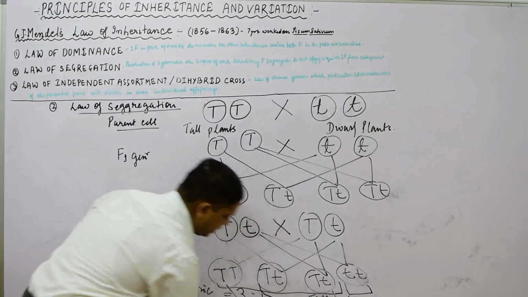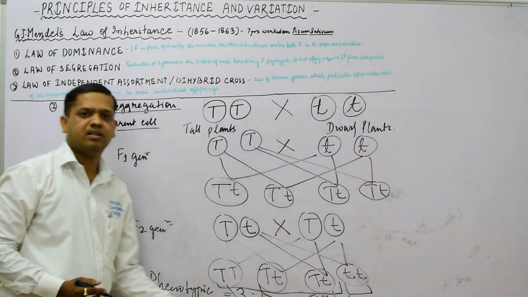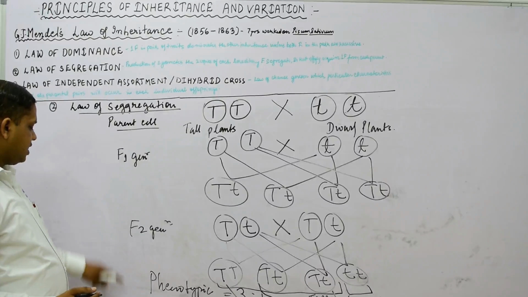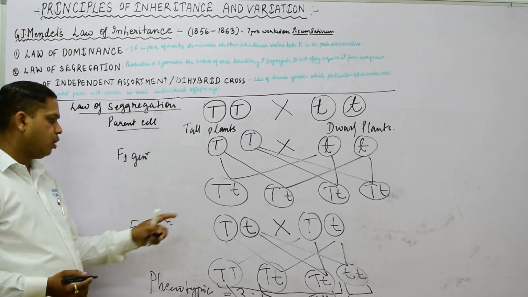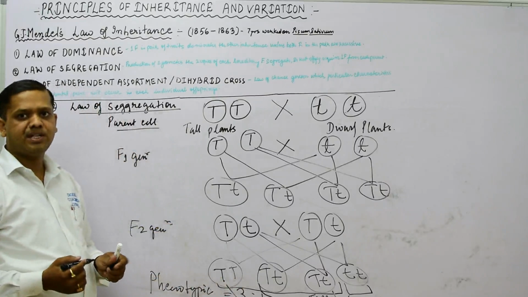So we are obtaining the ratio 1:2:1. This is the genotypic representation, as well as the law of segregation, where in the daughter cell these particular gametes are obtained.